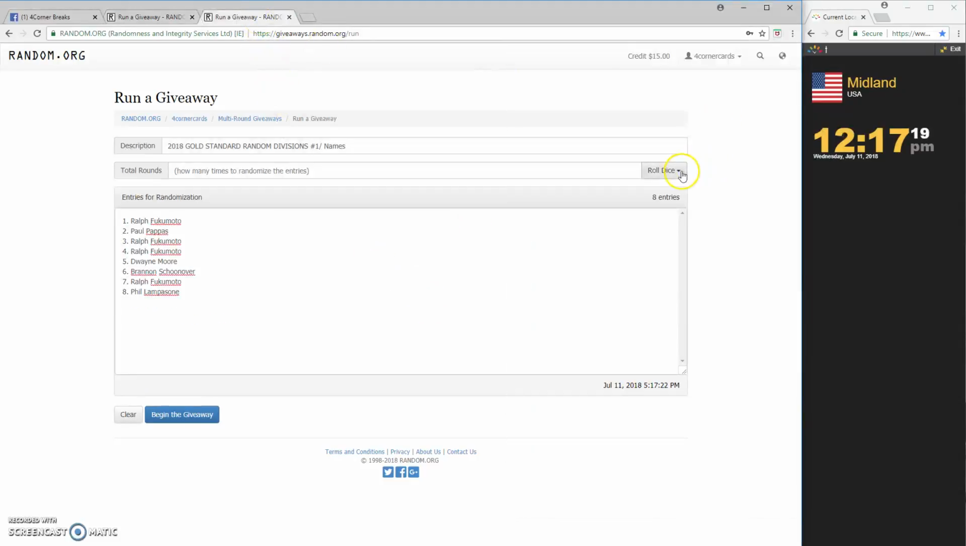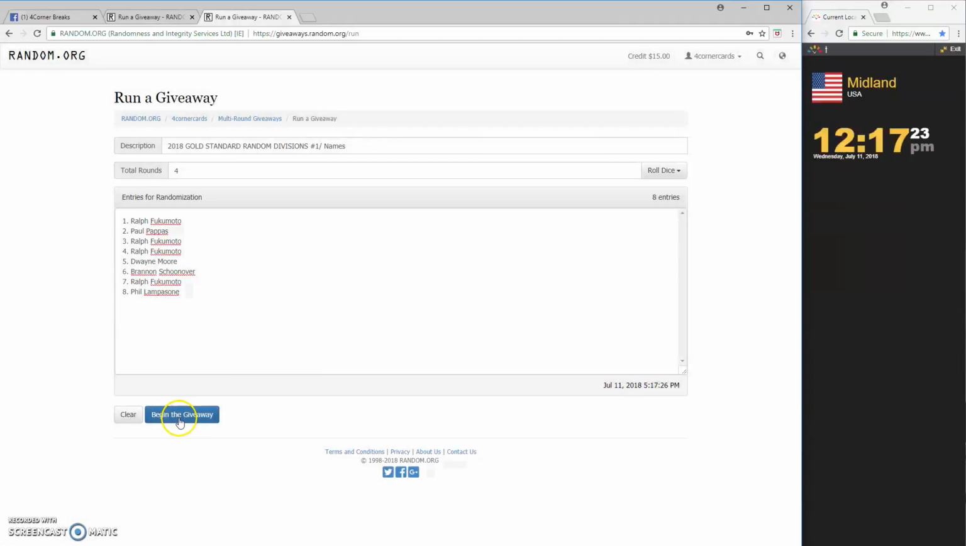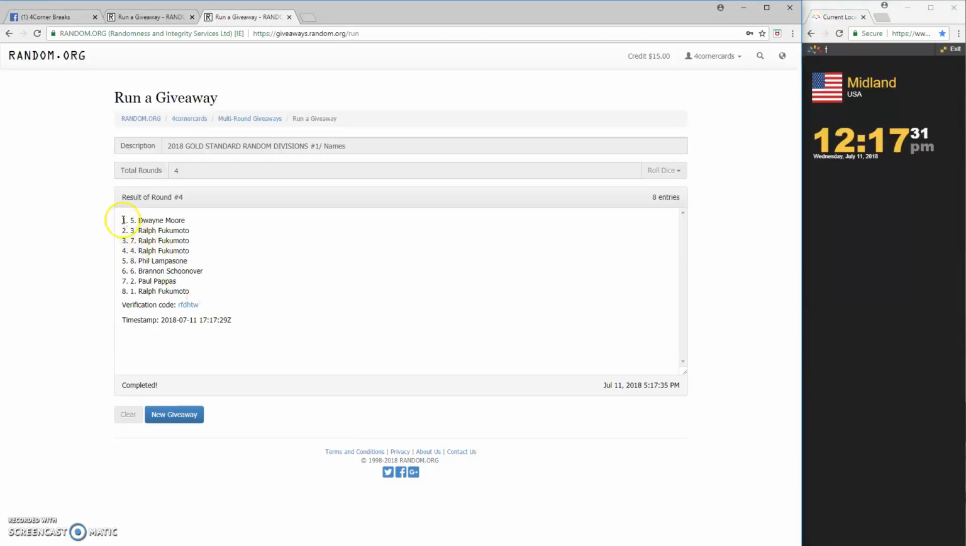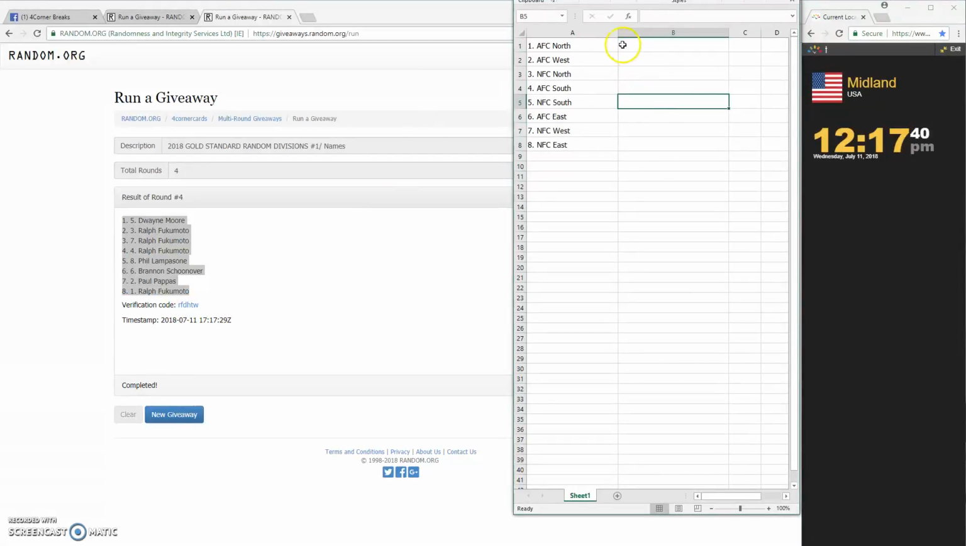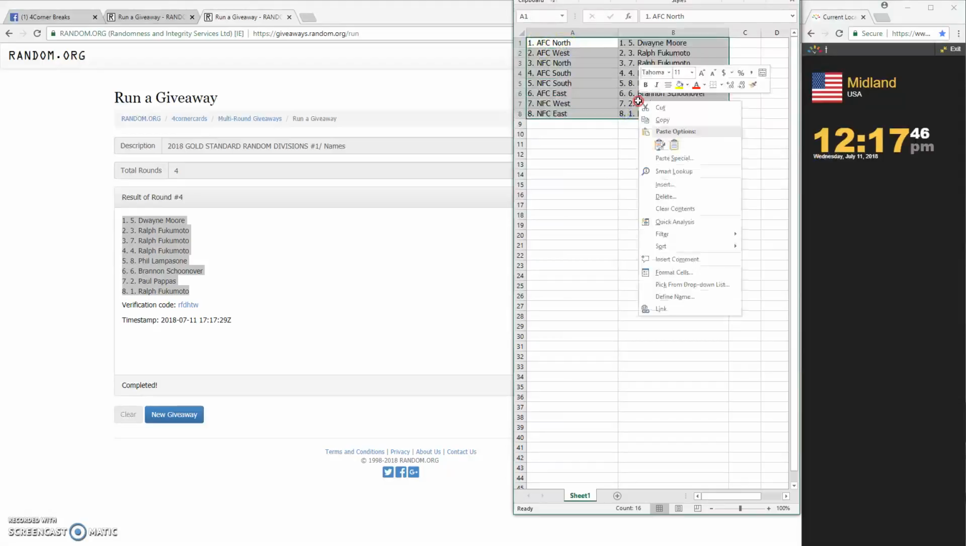Do the names. Again, 4 or more. It is a 4. 1, 2, 3, and 4. Dwayne Moore on top. Ralph on the bottom. RFDHTW. Code for the names. There you go, guys. That's who you got.